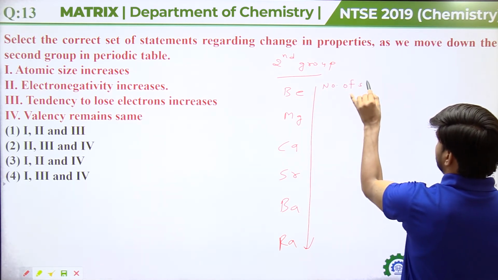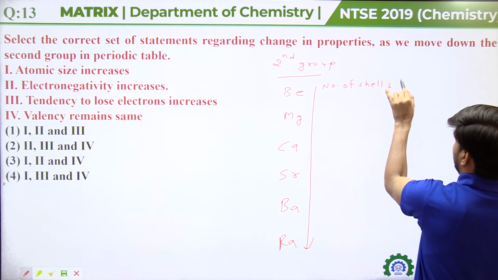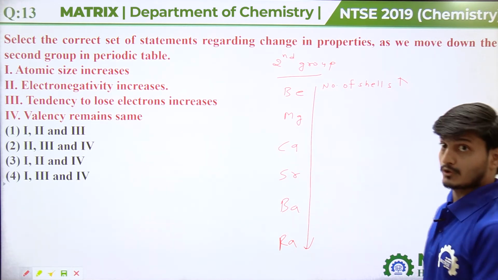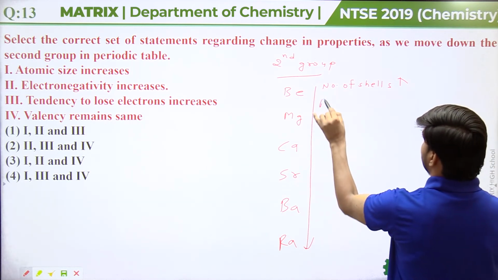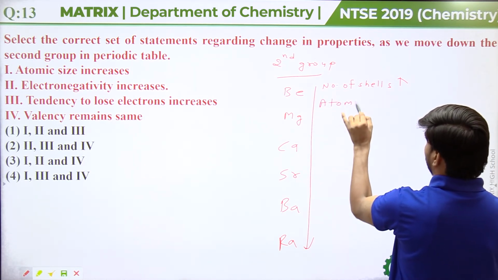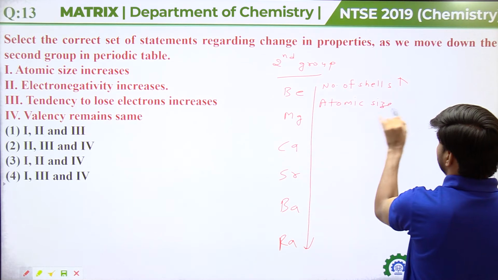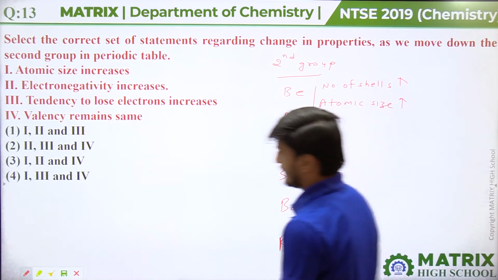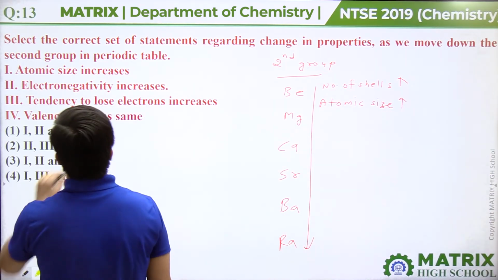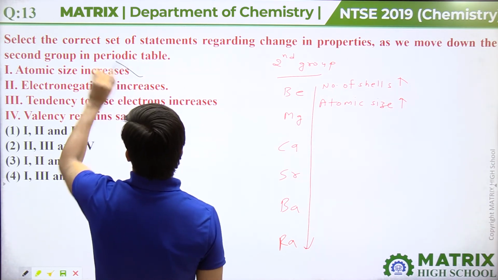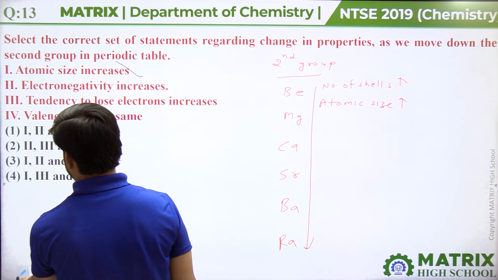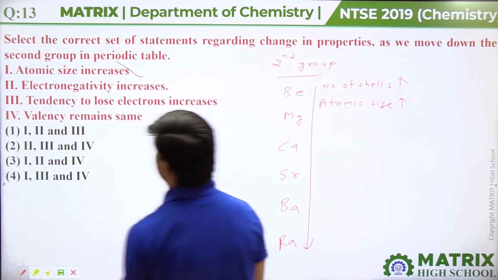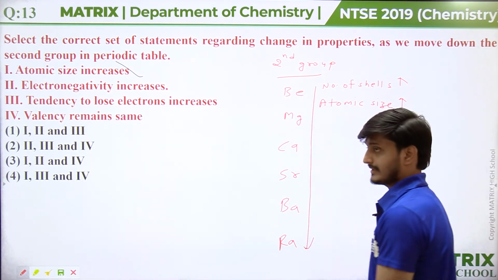As we move down the group, the number of shells increases. So obviously atomic size increases, which means it is a correct change. Okay, now the second statement is electronegativity increases.